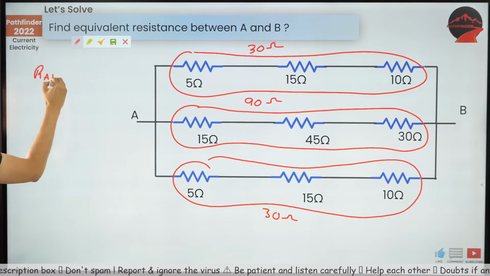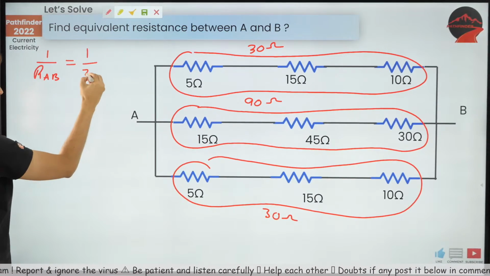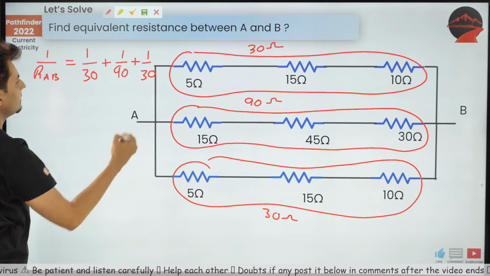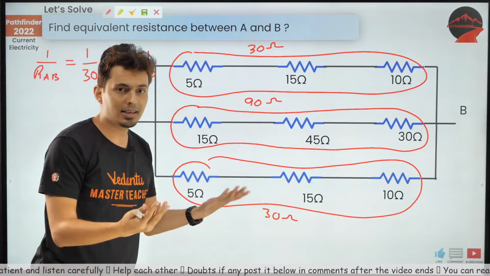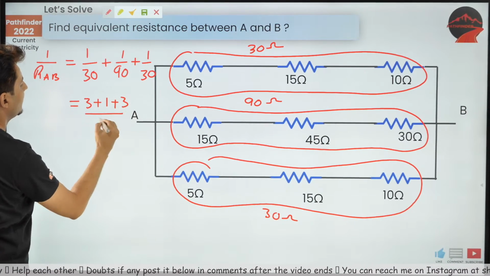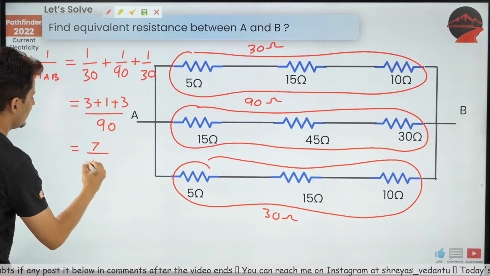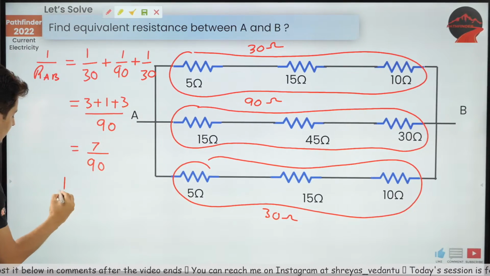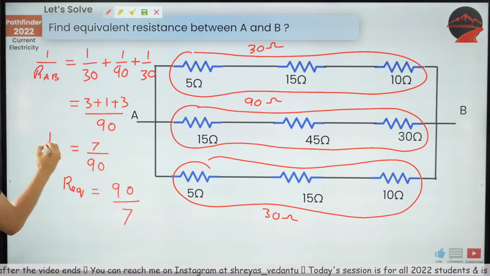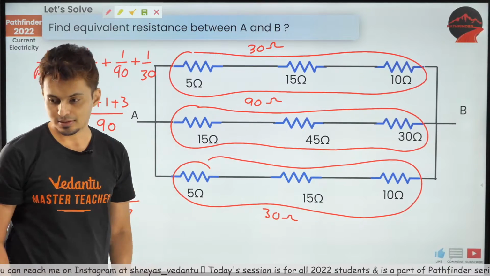So RAB, 1 upon that, do not forget 1 upon that, will be 1 by 30 plus 1 by 90 plus 1 by 30. Take LCM. LCM is 90, correct? So this will become 3 plus 1 plus 3 divided by 90. So 7 by 90, but that's not the answer. This is 1 by R equivalent, so you have to flip it. So R equivalent will be 90 by 7 is the answer.